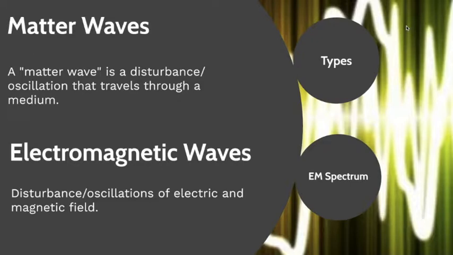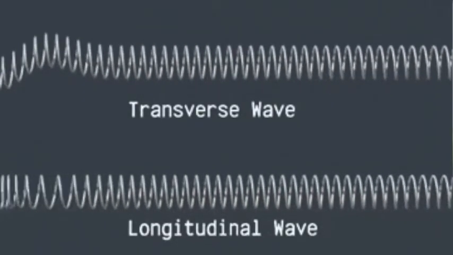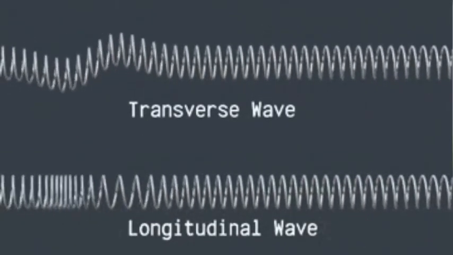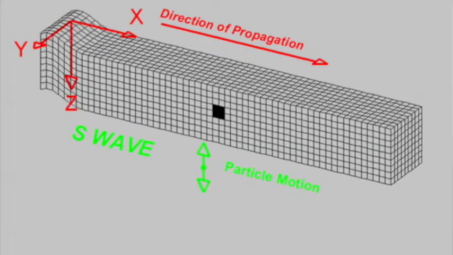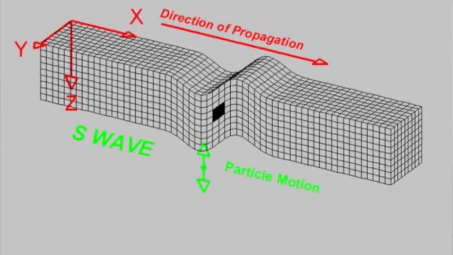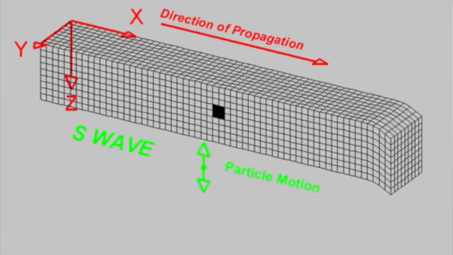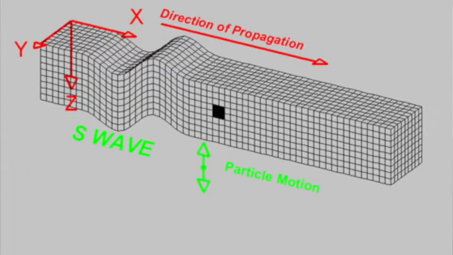All right, let's look at the different kinds of matter waves first here. There are two main types of matter waves, transverse and longitudinal. In these animations, you'll see what defines the difference. In a transverse wave, the particles of the medium are moving perpendicular to the direction of the wave energy. So in this animation, the particles are moving up and down, but the wave energy is moving from left to right.